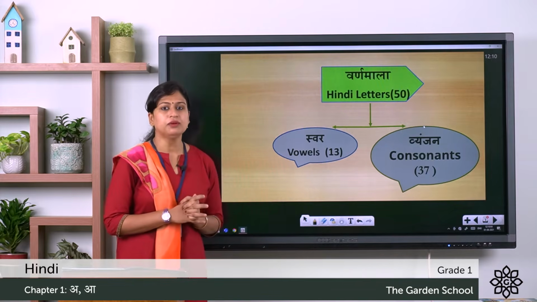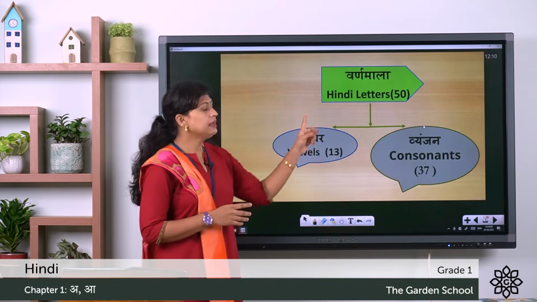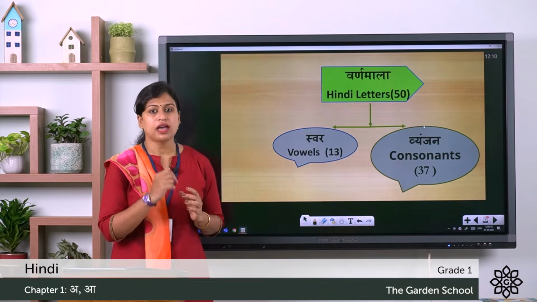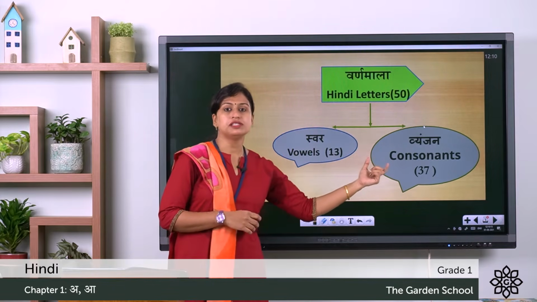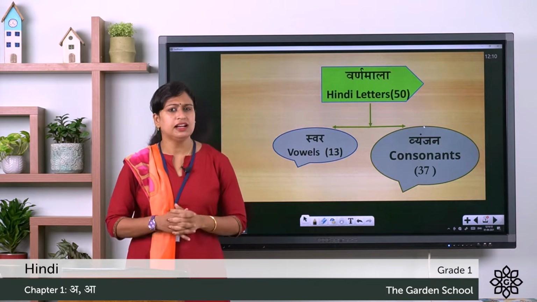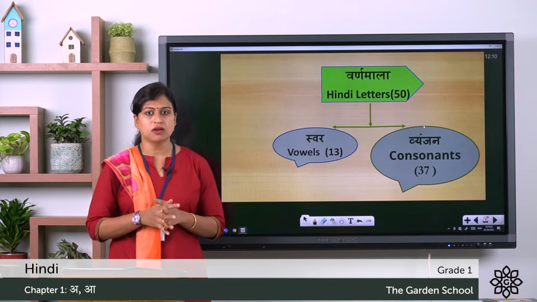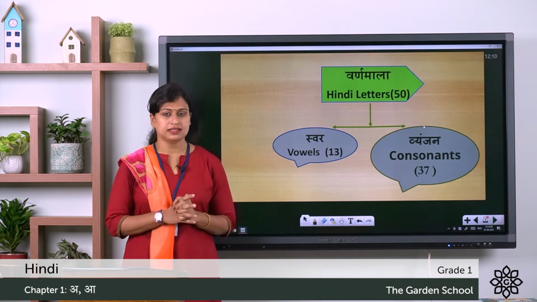Once again I'll tell you, the Hindi letters are known as Varna Mala, and this Varna Mala has two categories and they are Swarakshar and Vyanjan Akshar. So this was about Hindi letters.